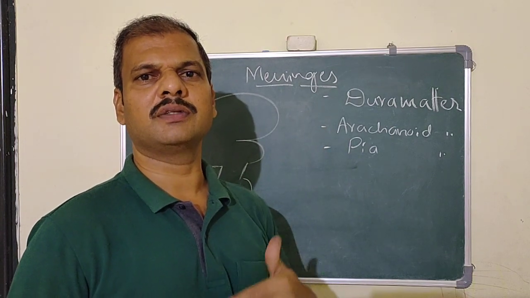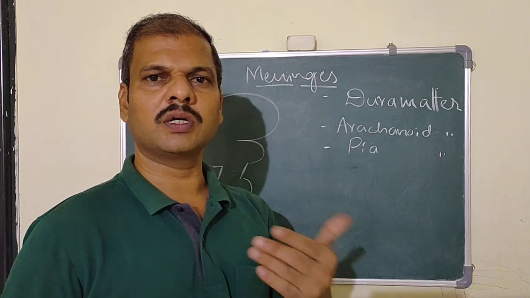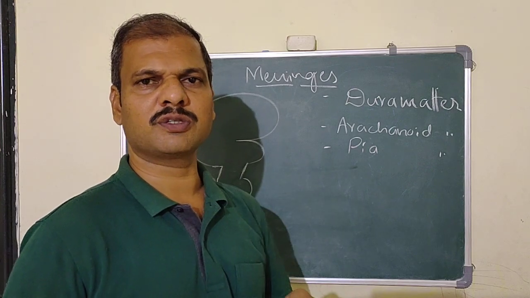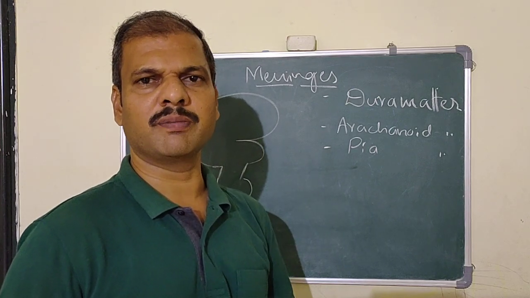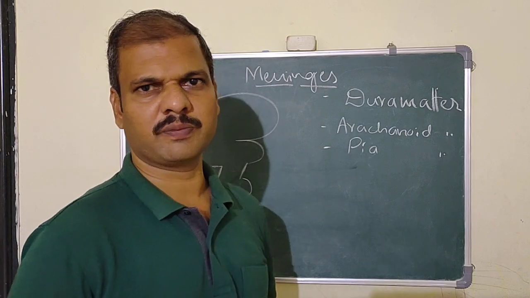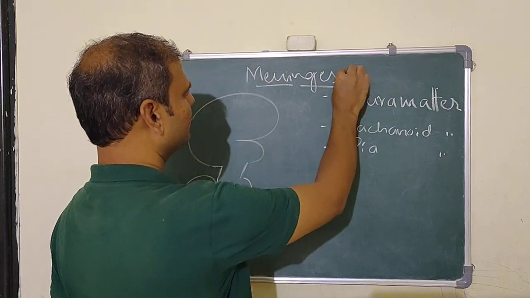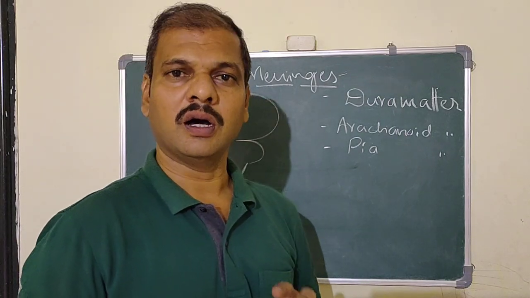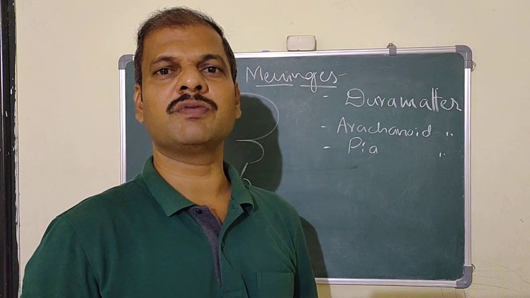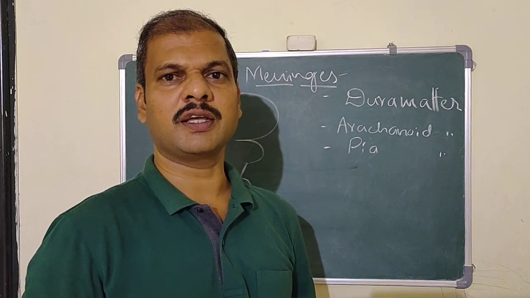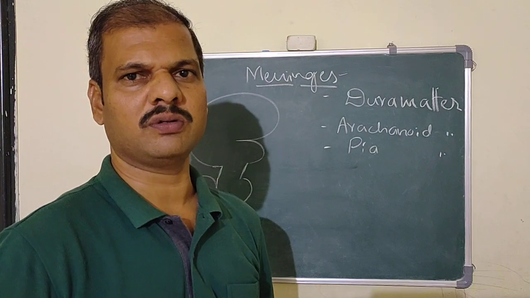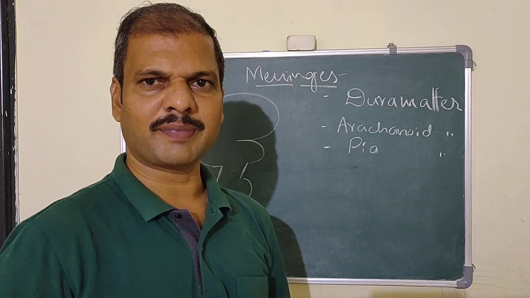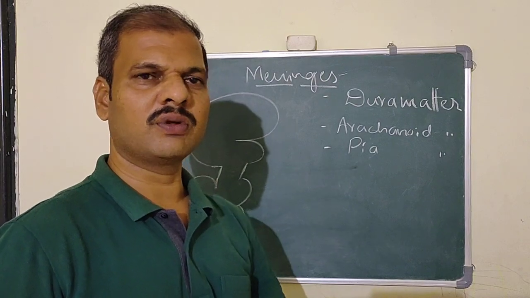That is the layer, or we can say the membrane, over the central nervous system. That is, the brain and the spinal cord will be covered by some specialized layers, some specialized membranes. So that we will study in this class. So what is the topic? That is meninges. Meninges are the layers, the coverings, the membranes which cover the central nervous system, both the brain as well as the spinal cord. That layer is known as the meninges.